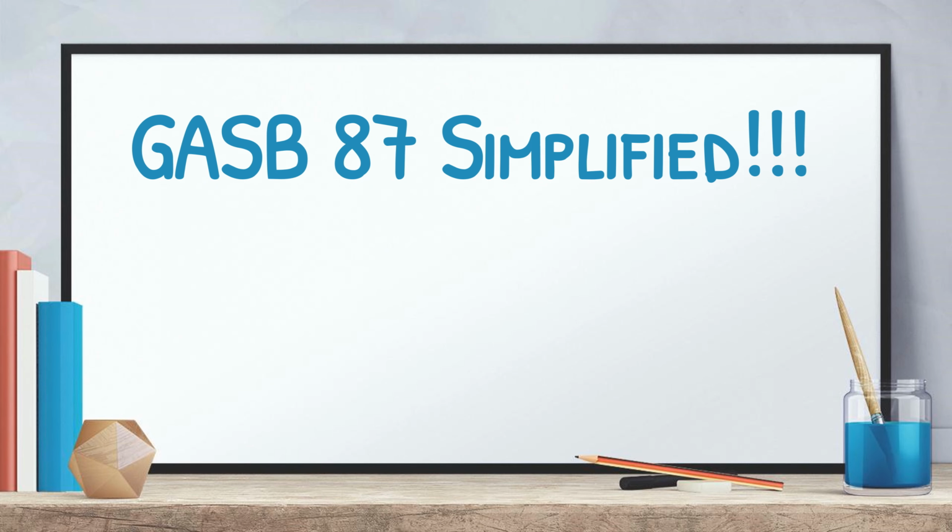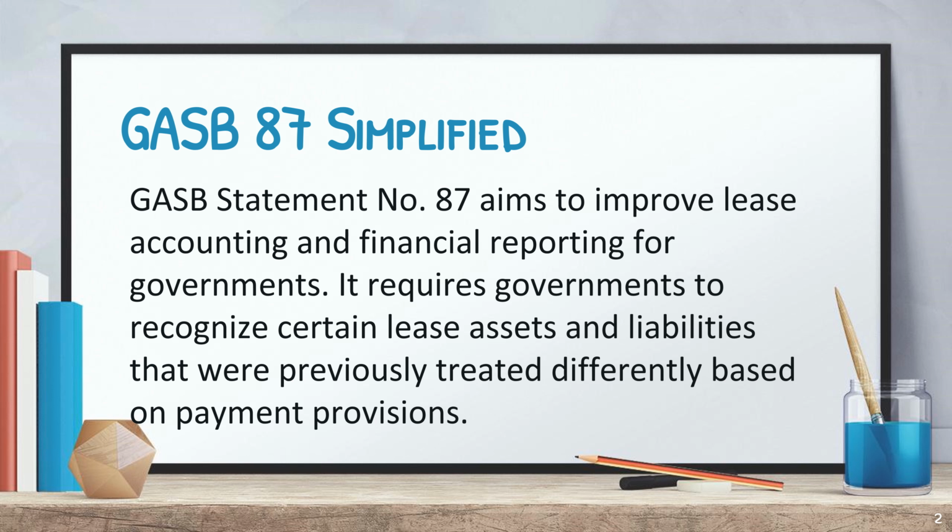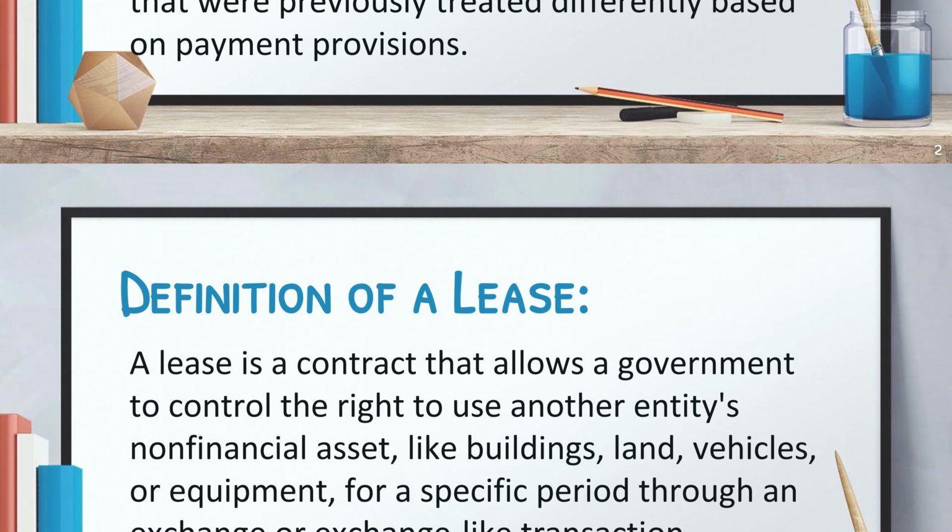In today's video, we're going to simplify GASB Statement number 87. So let's dive in. GASB 87 aims to improve lease accounting and financial reporting for governments. It requires governments to recognize certain lease assets and liabilities that were previously treated differently based on payment provisions. The key points are as follows.